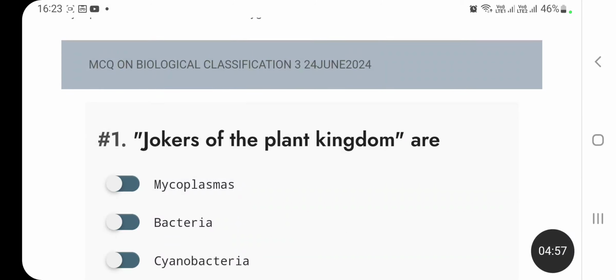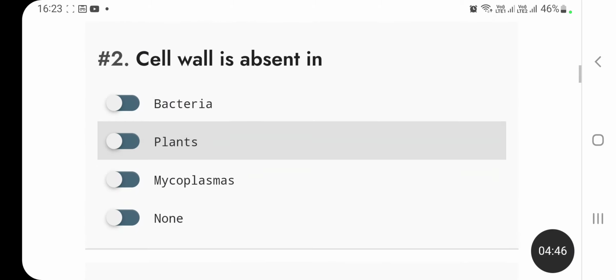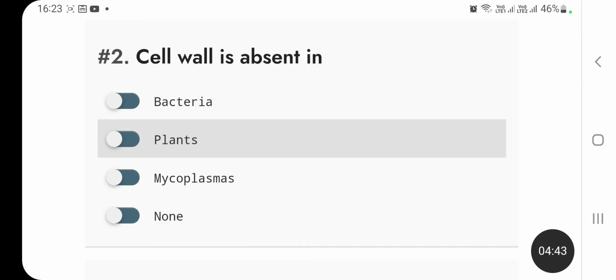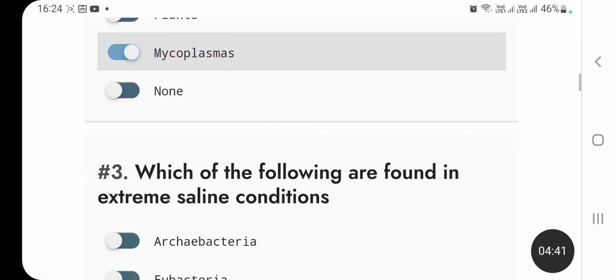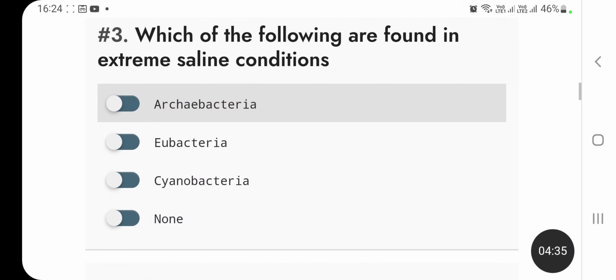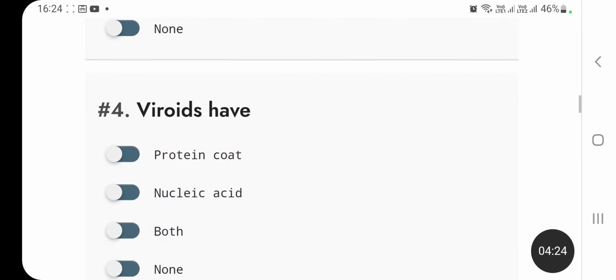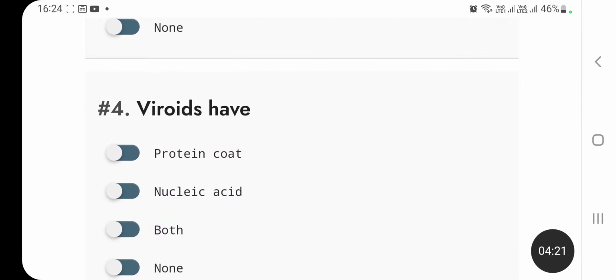First question is, jokers of the plant kingdom are mycoplasma, bacteria, cyanobacteria or fungi. The answer is mycoplasmas. Cell wall is absent in bacteria, plants, mycoplasmas, none. Answer is mycoplasmas. Which of the following are found in extreme saline conditions? Archaebacteria, eubacteria, cyanobacteria or none? Answer is Archaebacteria. Next is, viroids have protein coat, nucleic acid, both, none. The answer is nucleic acid.